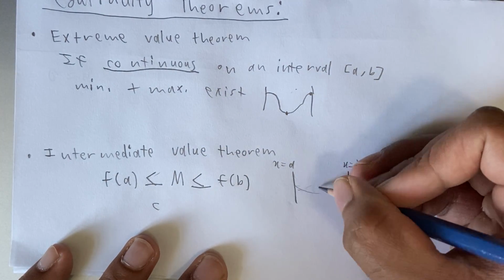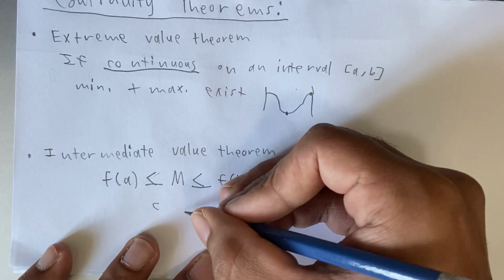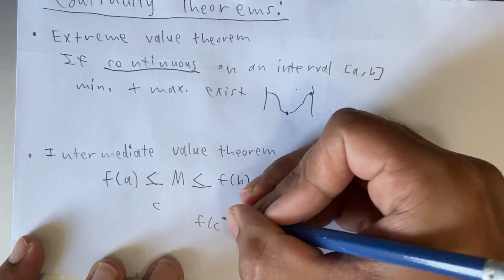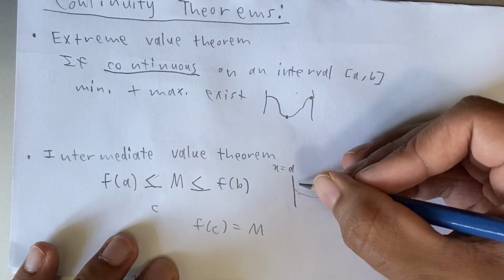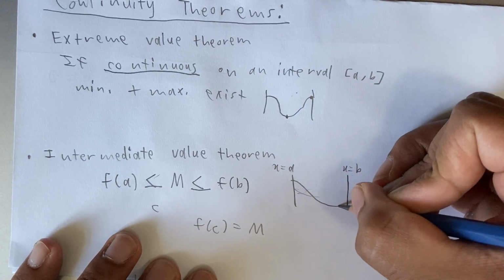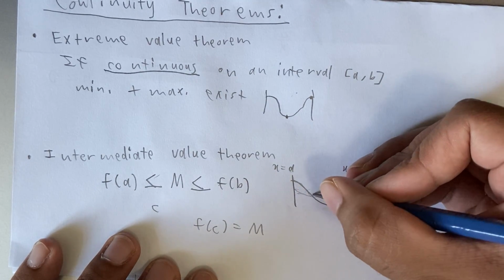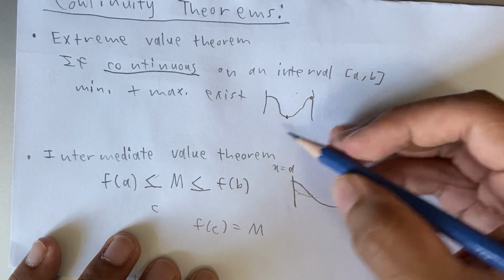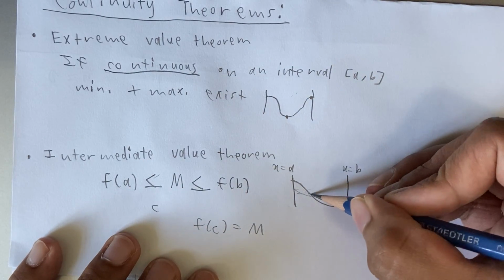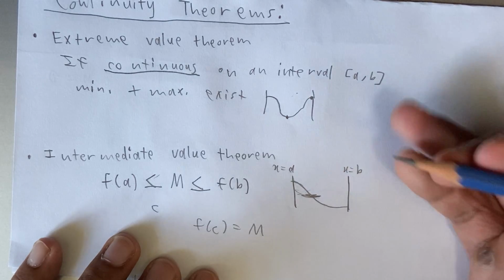between A and B where f of C is equal to m, because between A and B, it must traverse all values between f of A and f of B. So if m is between f of A and f of B, then it must hit m at some point.